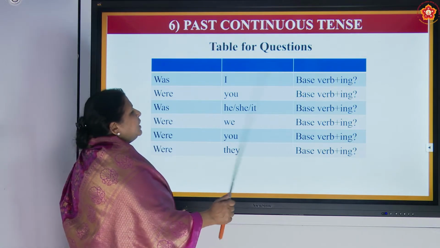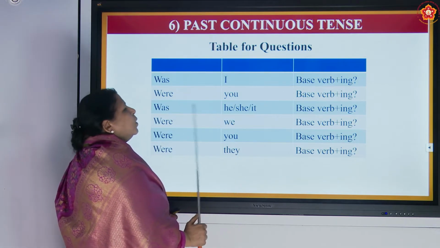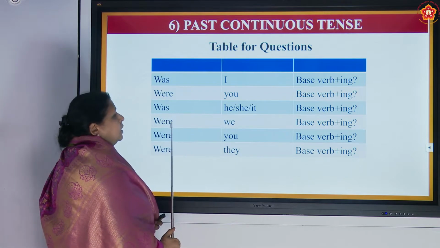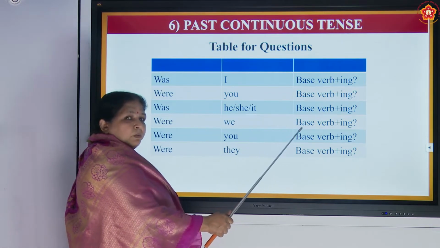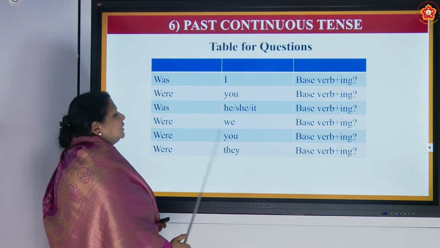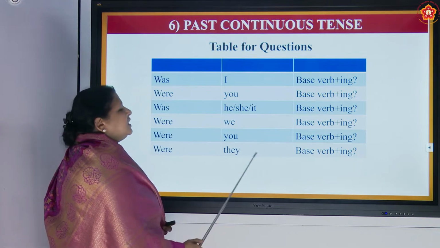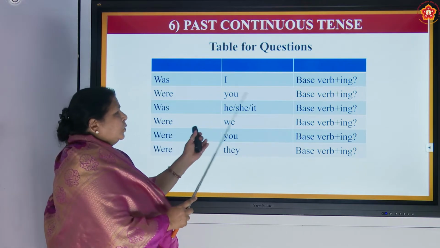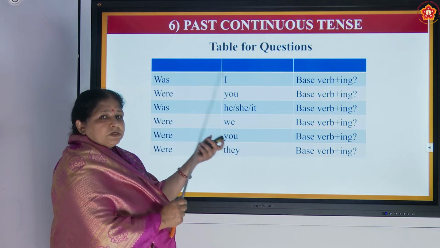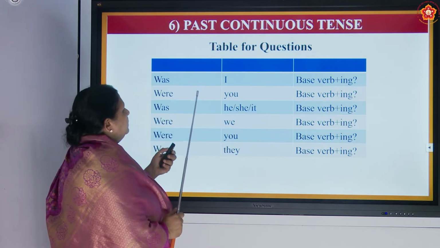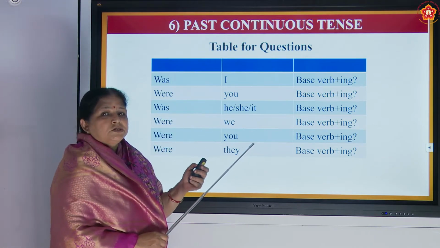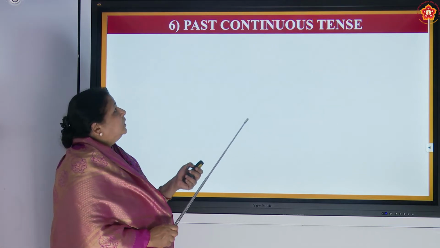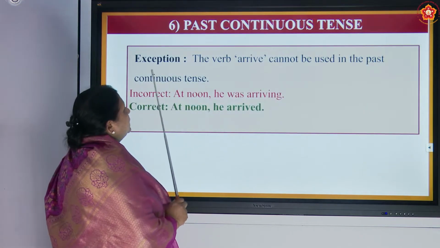Was he swimming? Was she swimming? Was it swimming? Were we swimming? Were you swimming? Were they swimming? So, you only have to interchange the subject and the helping verb. Hope you have understood. Yes, very good. Now, let us see the exceptions.